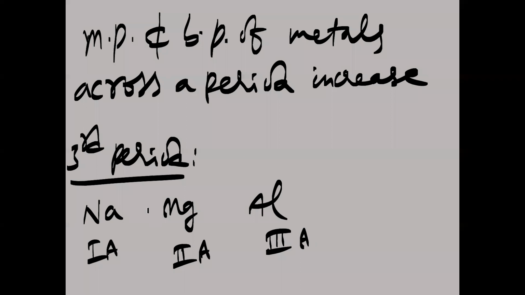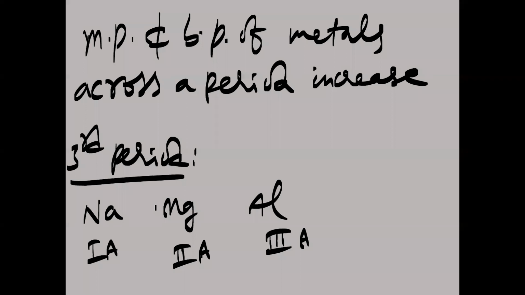In the third period, from left to right among these three metals, what happens to the melting and boiling points? They will increase. The reason is that lattice energy for metals increases from left to right in a period. When lattice energy increases, their melting and boiling points also increase.